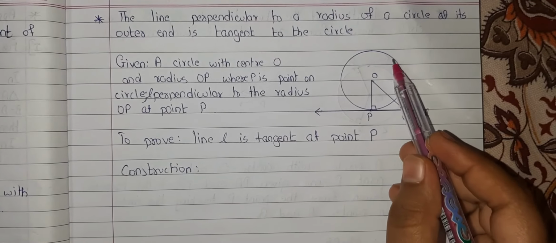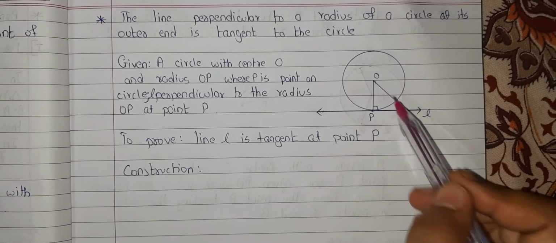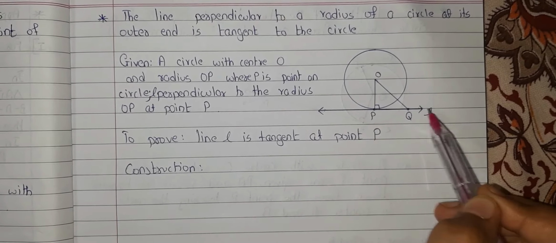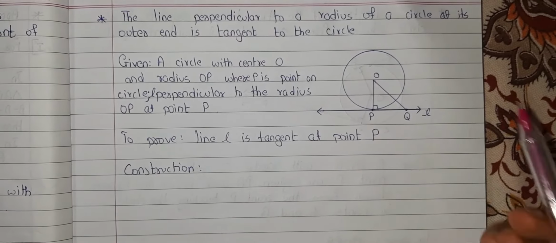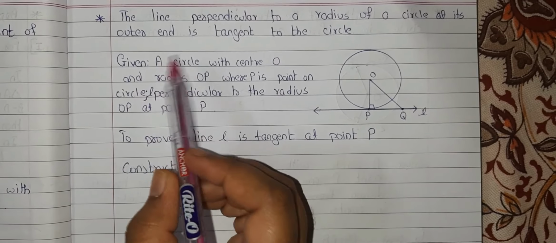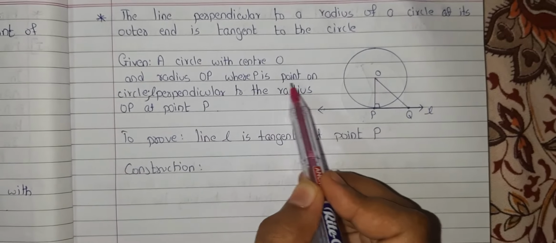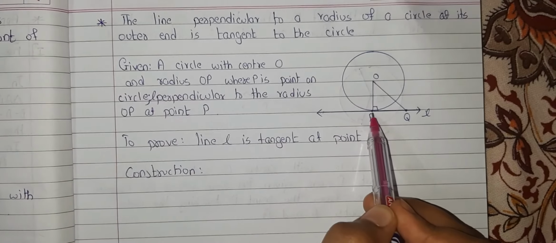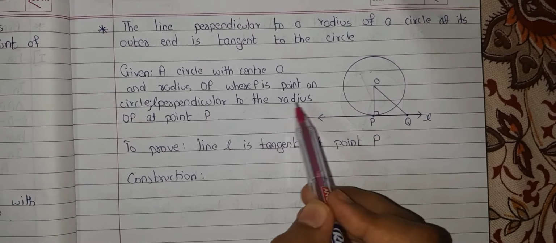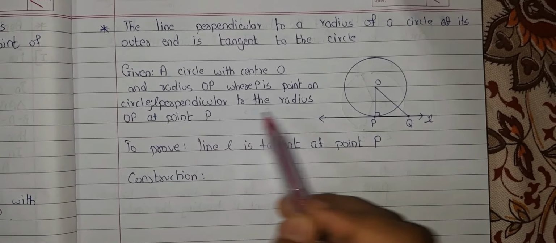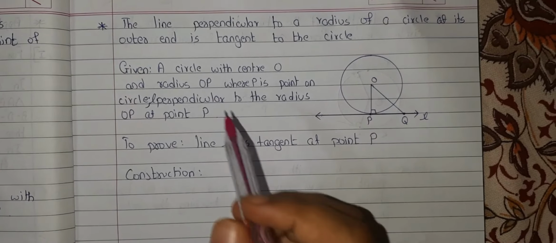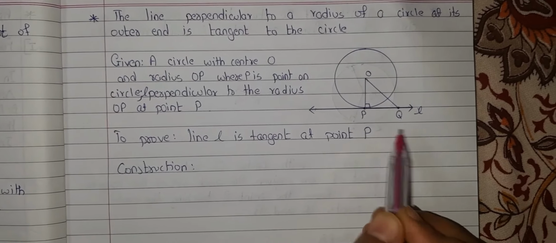So I have taken a circle with center O and OP as the radius and line L touching the circle at point P. I have written this in the given, that is a circle with center O and radius OP, where P is the point on the circle and line L is perpendicular to the radius OP at point P. So what we have to prove is that line L is a tangent at point P.